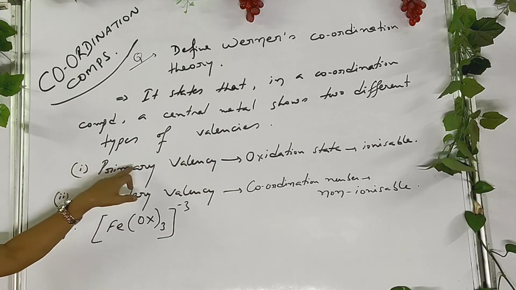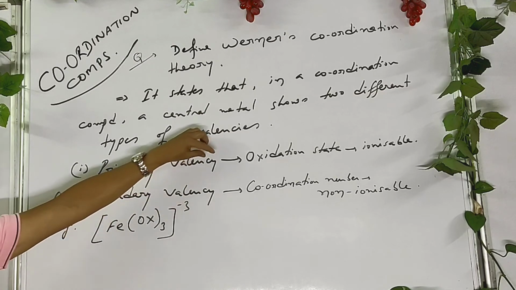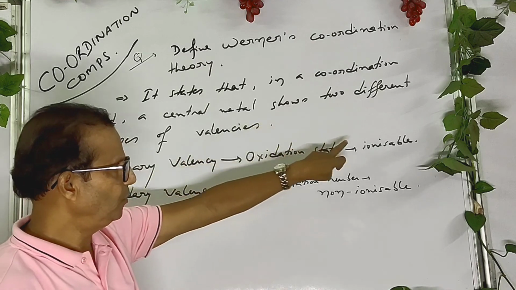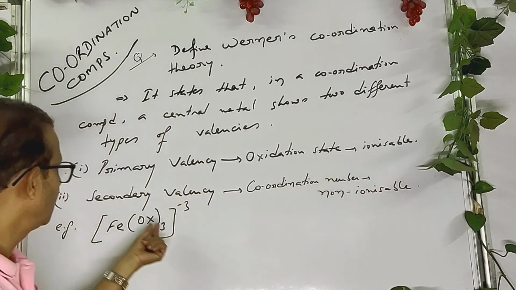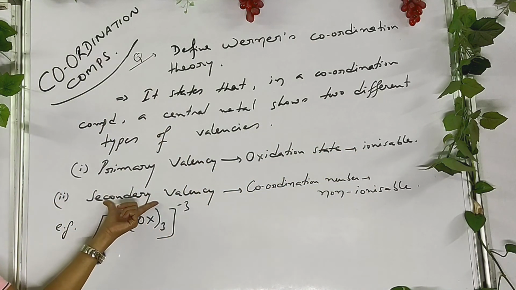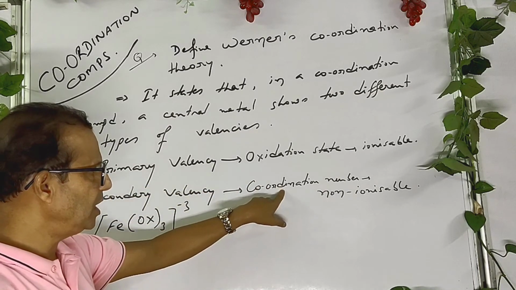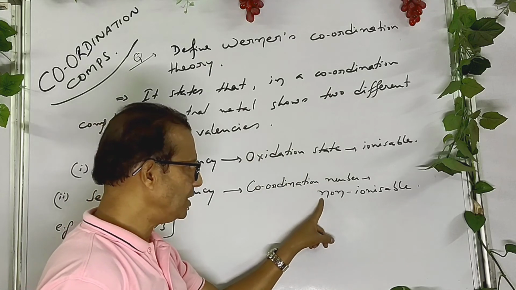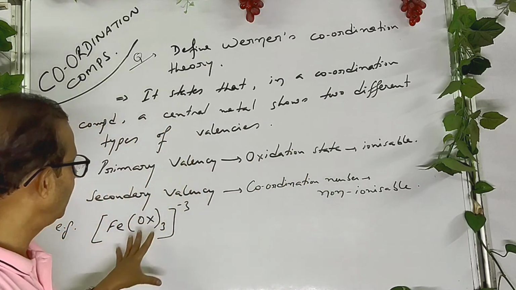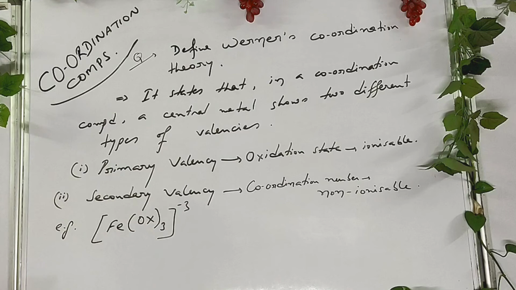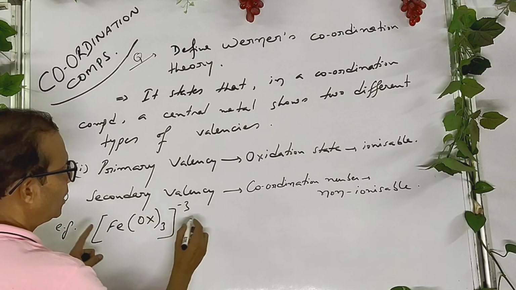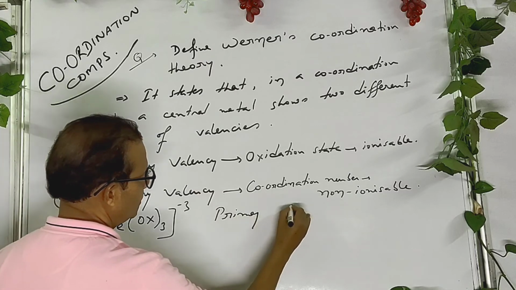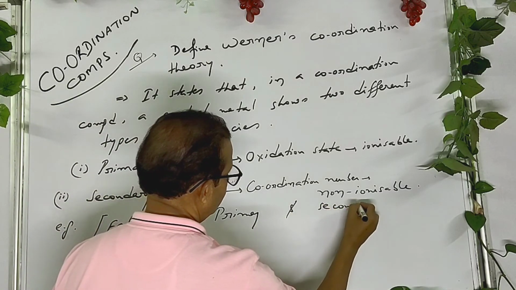Number 1, primary valency, which is actually the oxidation state of metal, which is ionizable. Number 2, secondary valency, which is actually the coordination number, which is non-ionizable.